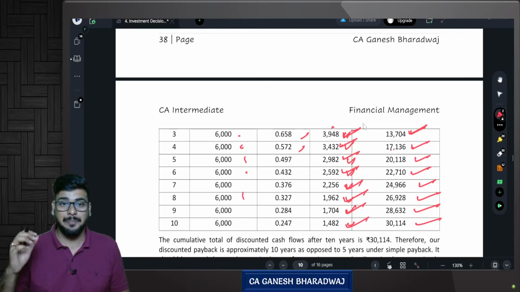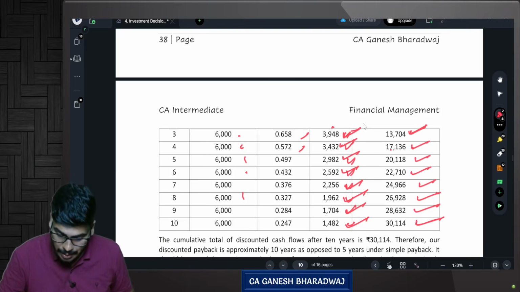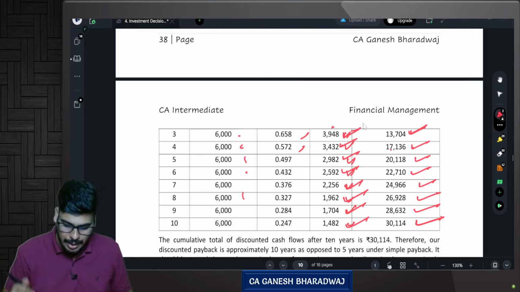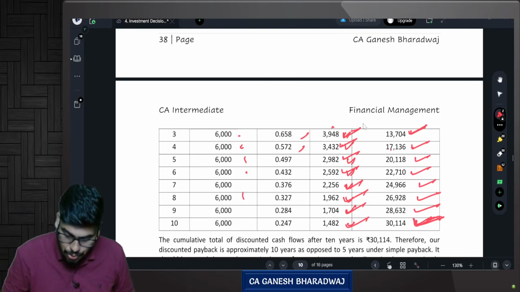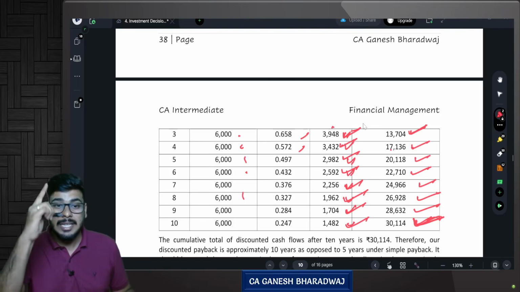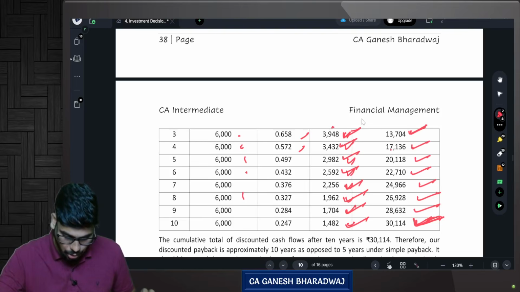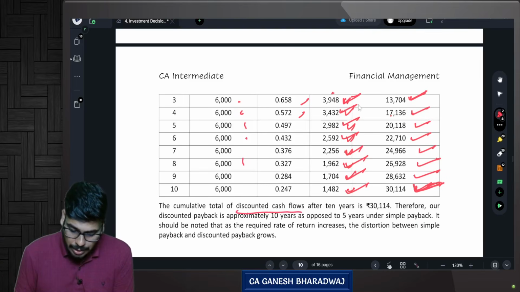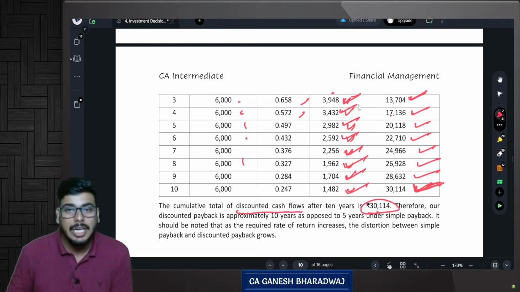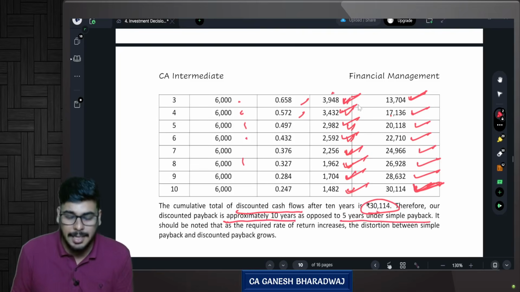So technically, how much have you invested? 30,000. But the present value of cash flows, I am able to recover this entire amount of 30,000 only at the end of the 10th year. Or technically speaking, the discounted payback period is how much? Approximately 10 years. Look, the cumulative total of discounted cash flows after 10 years is how much? 30,144. Therefore, our discounted payback period is approximately 10 years as opposed to 5 years under simple payback period.